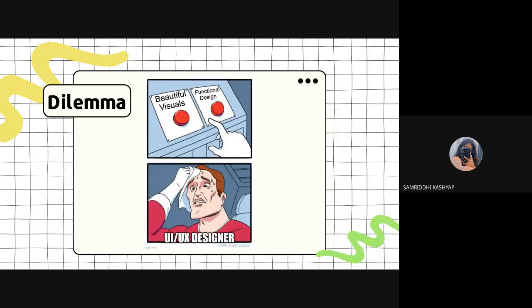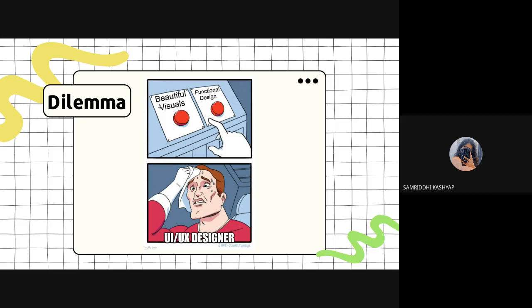So this is the meme that I presented in the previous orientation as well. Sometimes there is a dilemma faced by designers: I want to make appealing, beautiful visuals, but I also have to make a functional design. You can think of this as the dilemma between the architect and the engineer. Architects design beautiful buildings, but they are not easy to build.